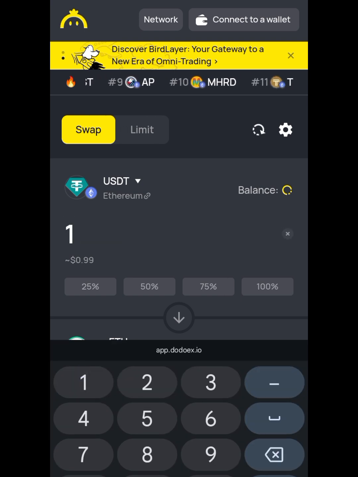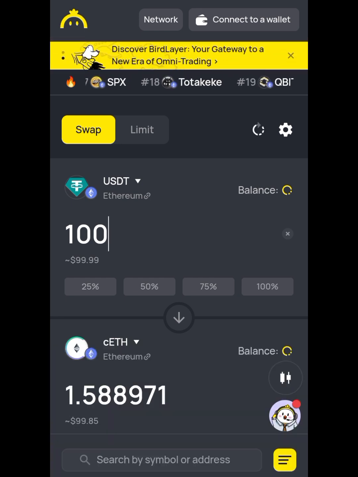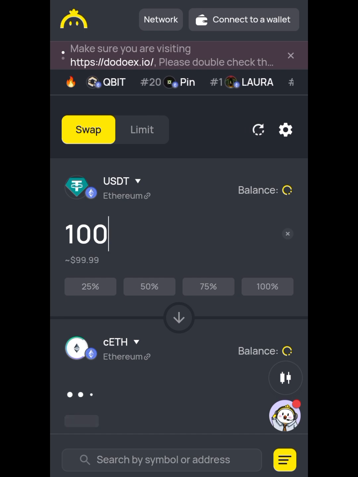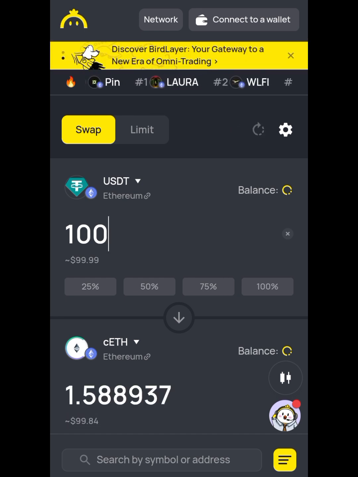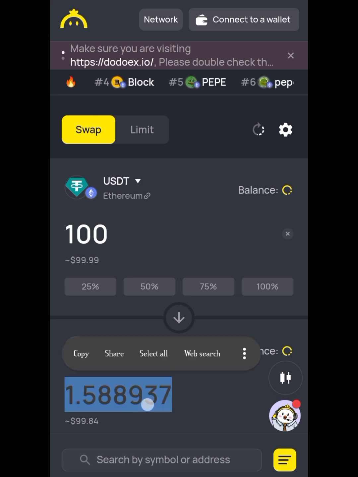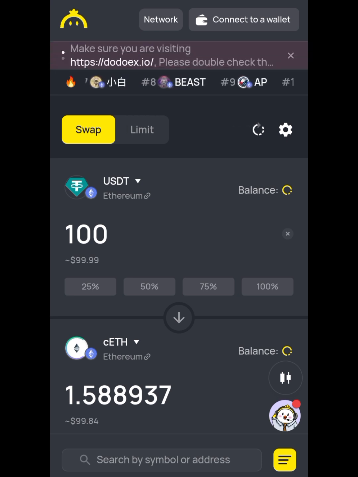Another thing you should note about most of these projects is that the price corrects. So the price might have already corrected on this one, but I just want to show you this and tell you the advantages and disadvantages of dex to dex, and the risk involved as well. So let's check it out on Uniswap. We bought it here on app.dodox, then sent it to Uniswap to swap.